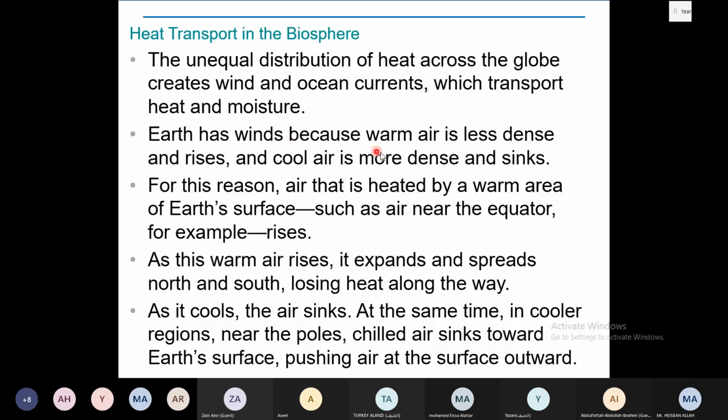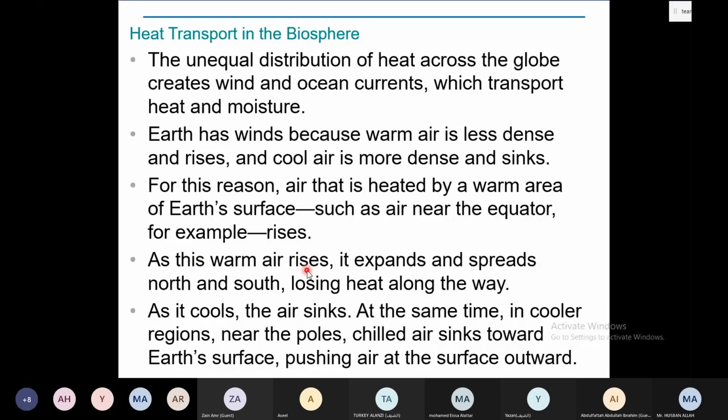Earth has wind because warm air is less dense and rises, and cool air is more dense and sinks, so it comes down to the Earth's surface. For this reason, air that is heated by a warm area of the Earth's surface, such as air near the equator, rises. It will not sink because it has low density.